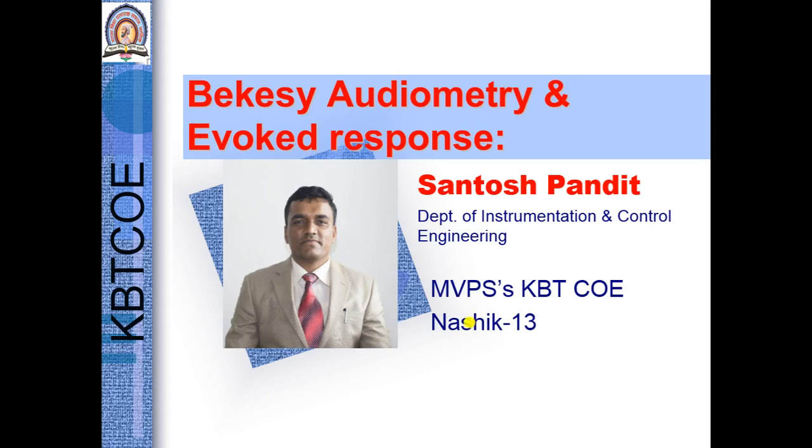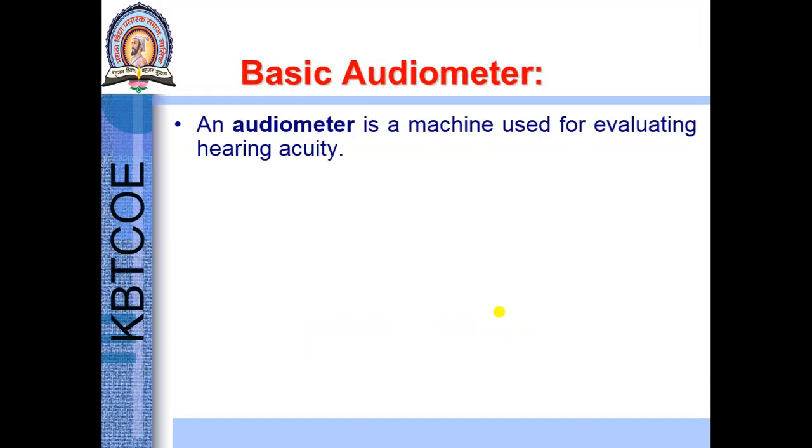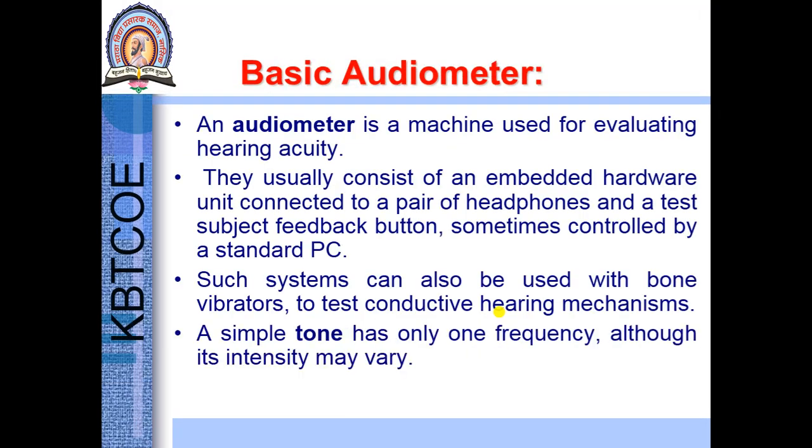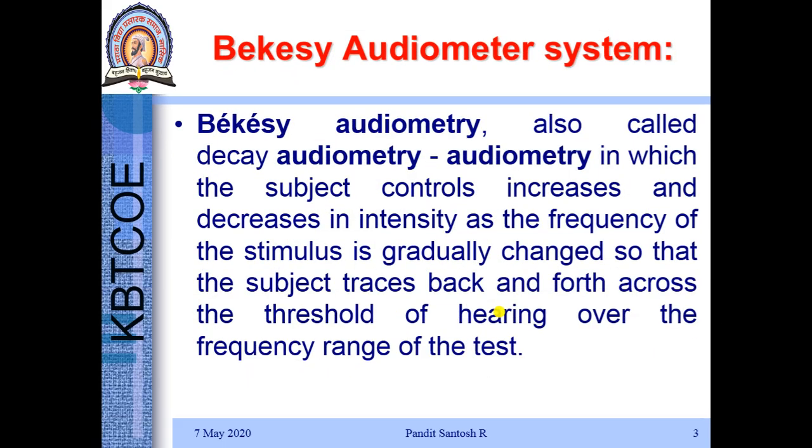Today we are going to see a lecture on Békésy audiometer and evoked response. In the last video we have seen what is an audiometer. It's a machine which is used for evaluating hearing acuity. All the hardware, software, audiogram, how the hearing loss is measured, all the basic concepts like pure tone audiometer we have seen in the last video. Today we are going to see Békésy audiometer and evoked response. So let's start with the Békésy audiometer system.